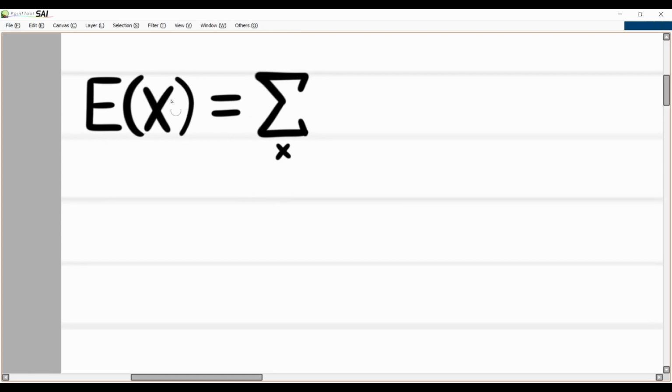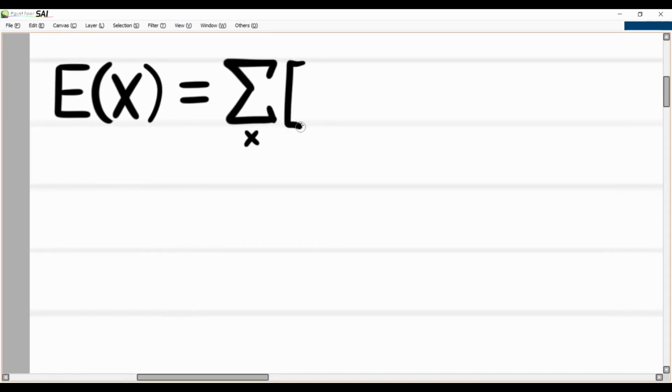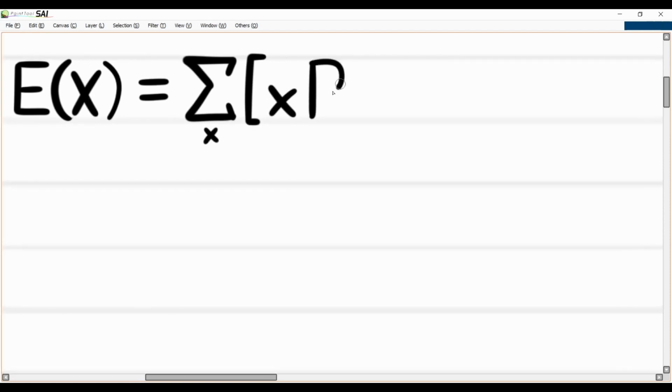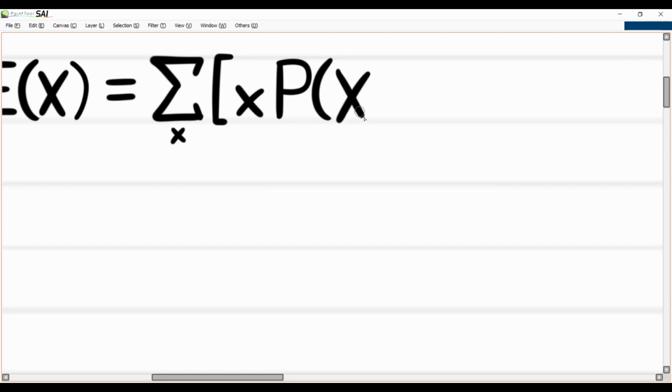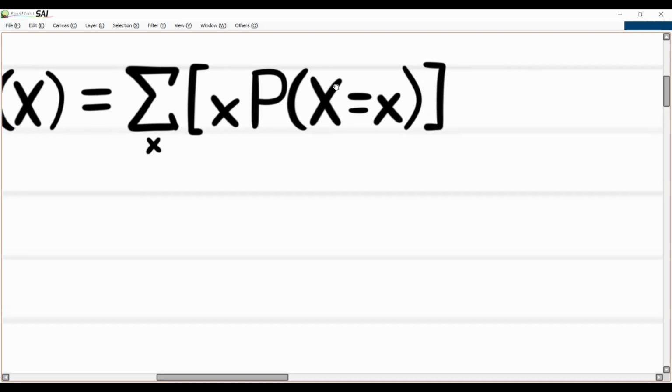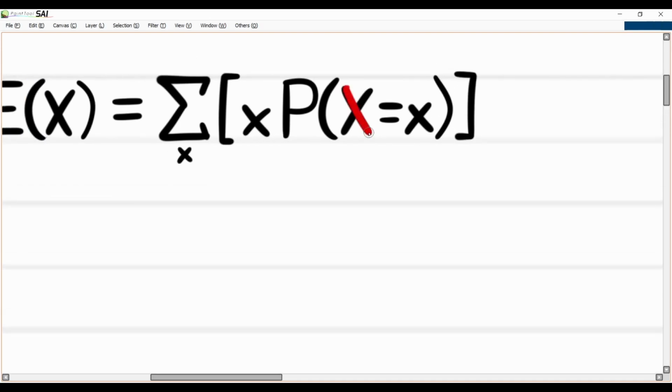It sums over all possible values that X can have, and it takes the sum of x times the probability that X happens to be equal to that specific value of x. So notice the difference here. We have a capital X here. This just refers to a general event, whereas x, the lowercase one, refers to the possible values of X.